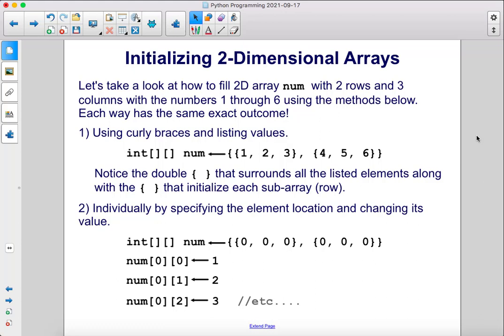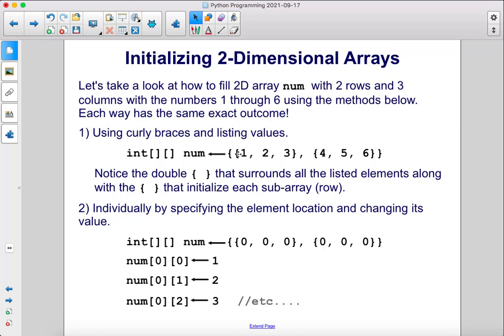Let's take a look at how to fill 2D array num with 2 rows and 3 columns with the numbers 1 through 6 using the methods below. Each way has the exact same outcome. We can use curly braces and list values like this. So 2D int array num is going to be 2 arrays separated by a comma. Each array will have 1, 2, 3, and then 4, 5, 6.